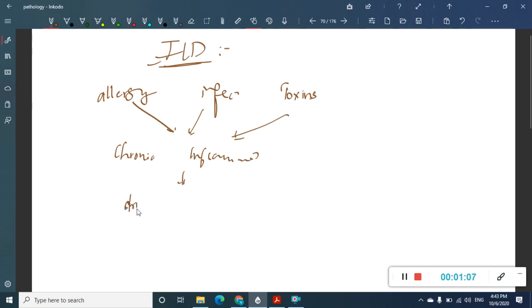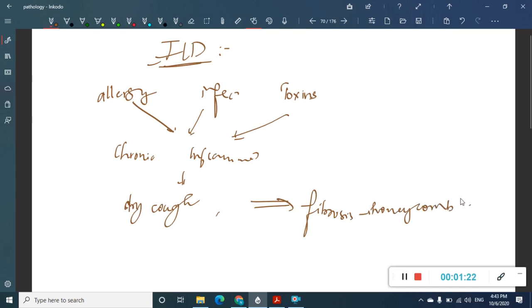the adult developing dry cough. Here there won't be any mucus production, there will be dry cough, and at the end the lung leads to fibrosis, leading to a honeycomb pattern of the lung. We will see all the histological features and all the histological images also.